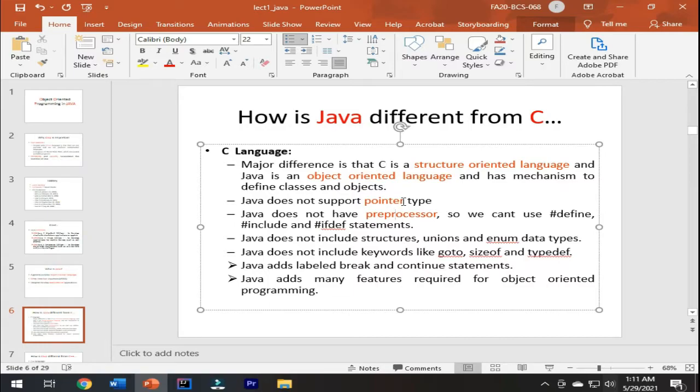Java does not have a preprocessor, so we can't use hash define, hash include methods. Java does not include structures, unions, enum data types. Java adds labeled break and continue statements. Java does not include keywords like goto, sizeof, typeof, and Java adds many features required for object-oriented programming.